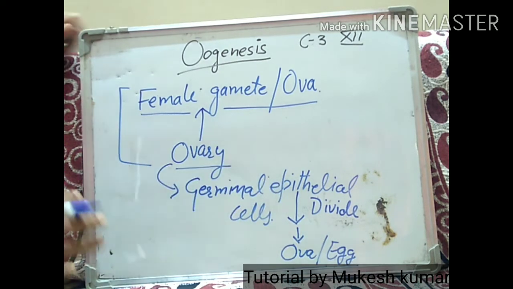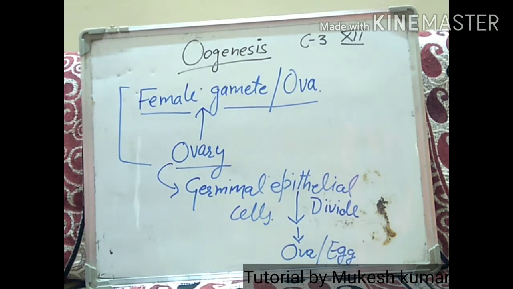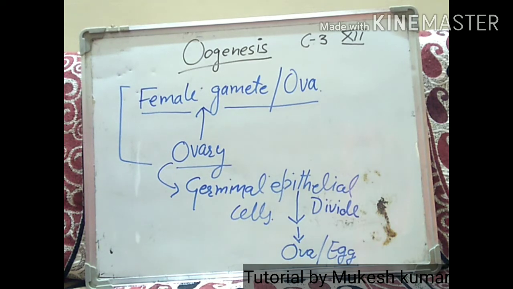This process is known as oogenesis. So oogenesis is the process by which the mature egg or mature female gametes are produced. Let's discuss this process of oogenesis in detail.